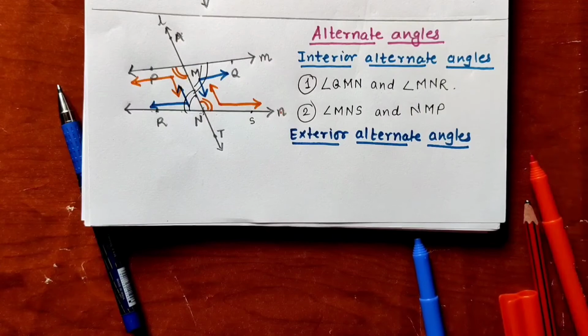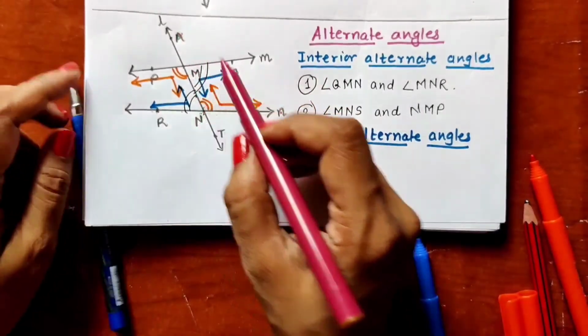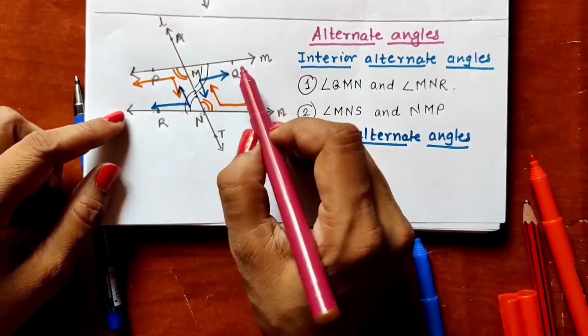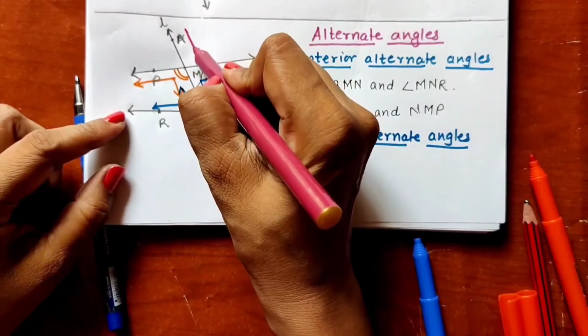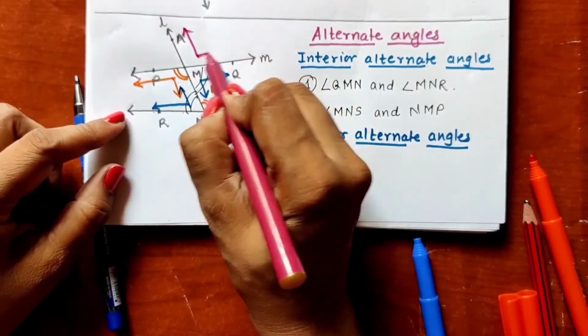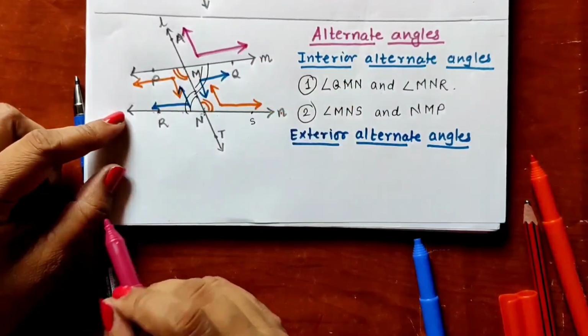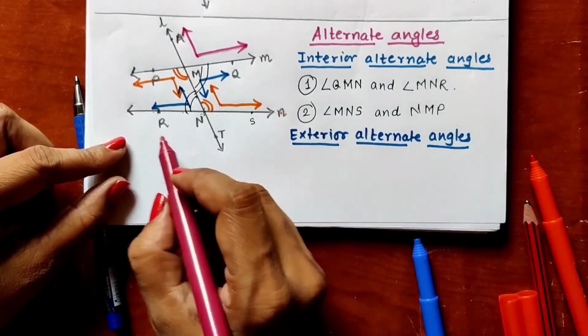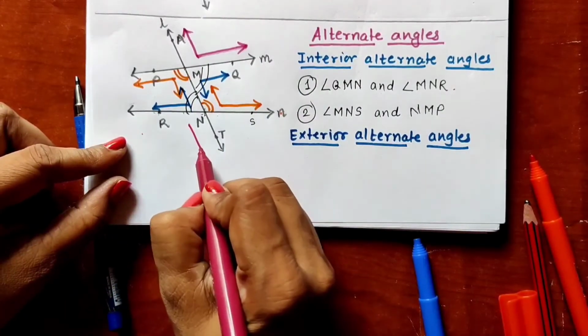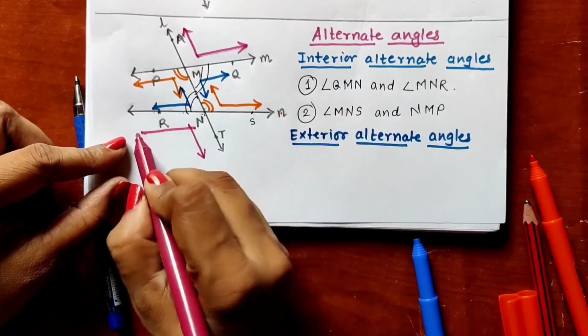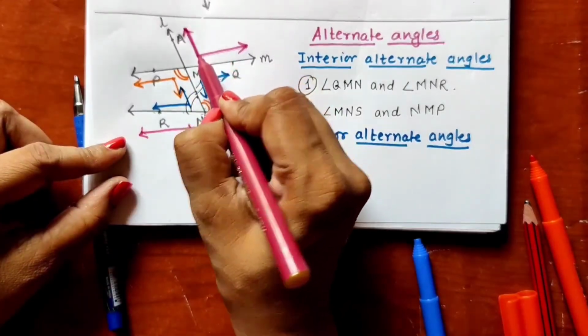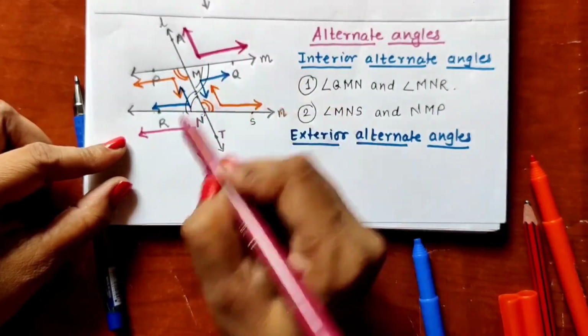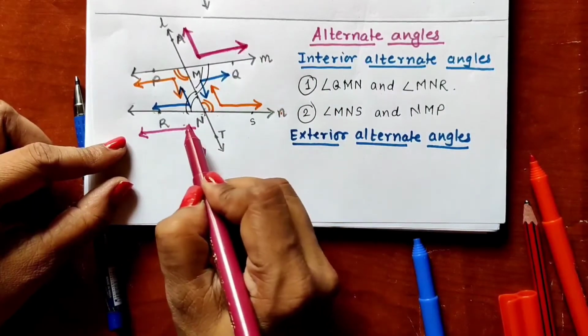If we take this angle AMQ, this is in the upward direction and on the right hand side. Similarly, if you take this angle, this is in the downward direction and left hand side. Okay, upward direction, right hand side, downward direction, left hand side.